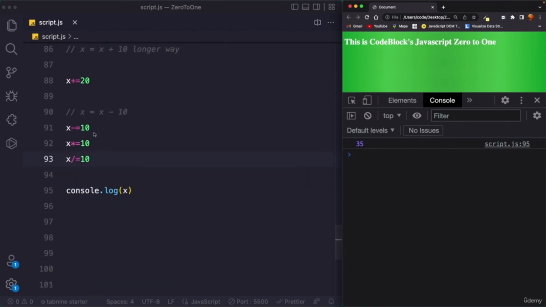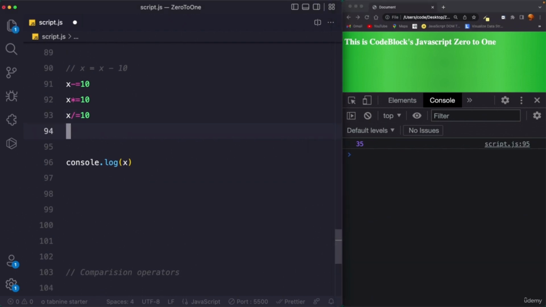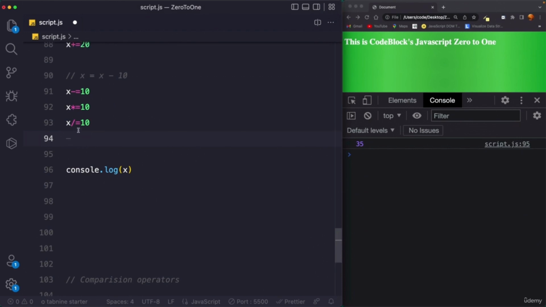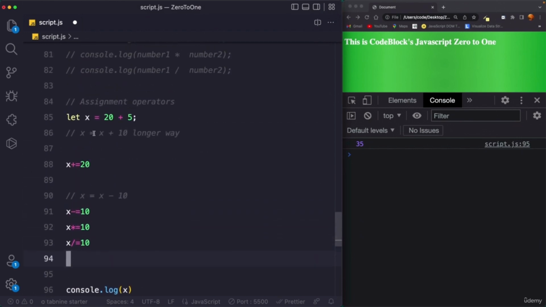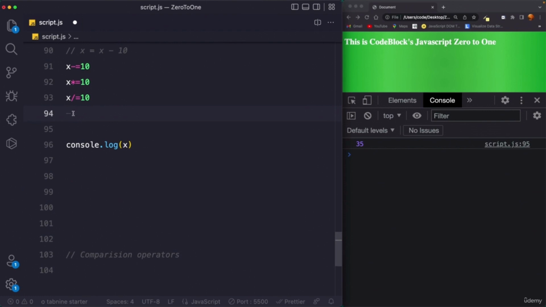We are assigning a value to an already available variable, or maybe creating a new variable. Now, other than this, suppose that you want to increment the value of 35 by 1. Again, you can do it this way: x equals x plus 1. But we have a very short code, and that is to write x plus plus. That's it. If you write x plus plus, it would increment the current value of x by 1. If I save this and reload, now it became 36. Similarly, you can say x minus minus, and now it would again come back to 36.